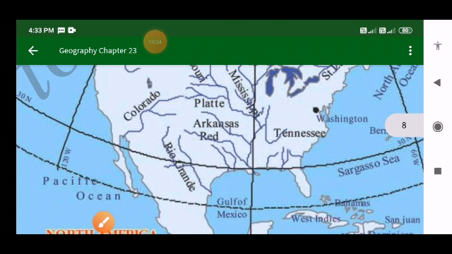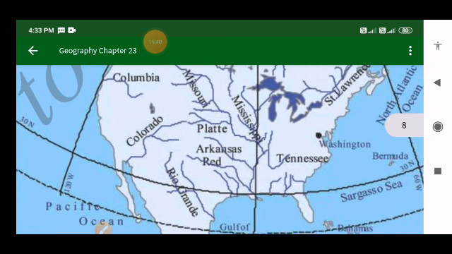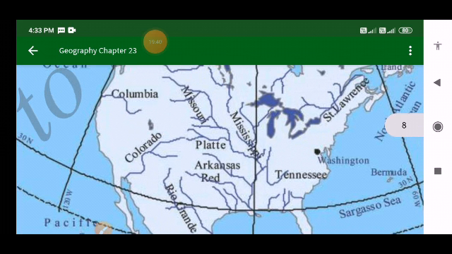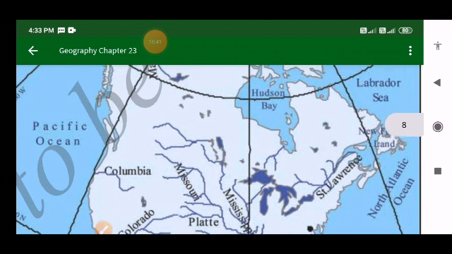The Missouri is the important tributary of the Mississippi. Which is the important tributary of the Mississippi? The Missouri. The river Missouri is the important tributary of the Mississippi. That means the Missouri is a sub-river of the Mississippi, we can say that.